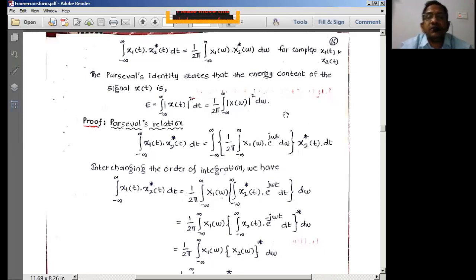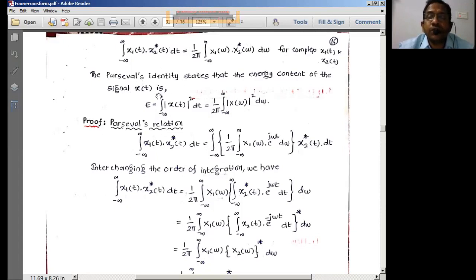Now, Parseval's theorem states that if x1(t) forms a Fourier transform pair with capital X1(ω), and x2(t) forms a Fourier transform pair with capital X2(ω), then it satisfies the following relationship. What is the relationship? The integral of x1(t) times the conjugate of x2(t) is equal to 1 by 2π times the integral of X1(ω) times the conjugate of X2(ω), for complex signals x1(t) and x2(t). This is Parseval's theorem.